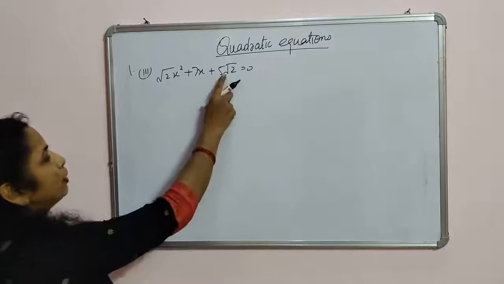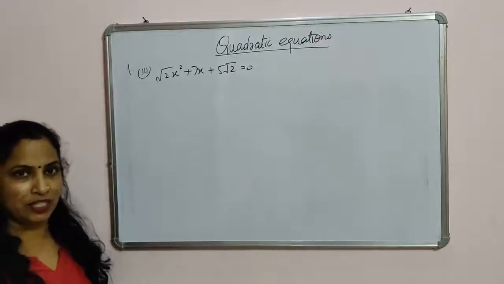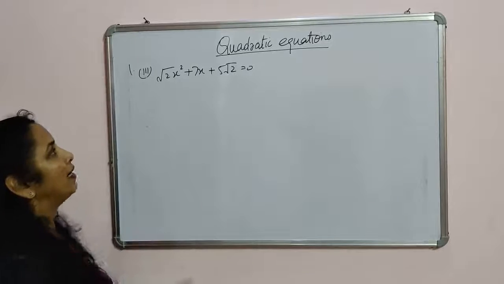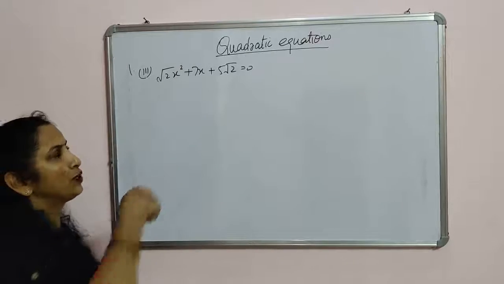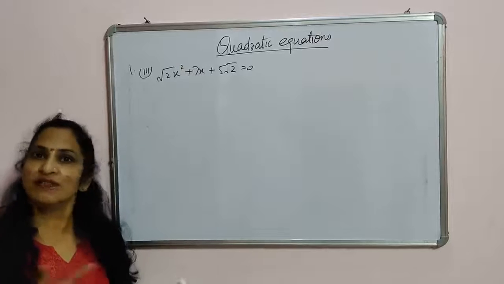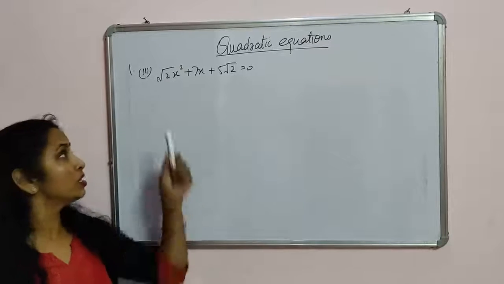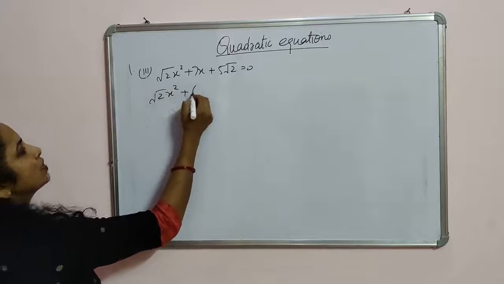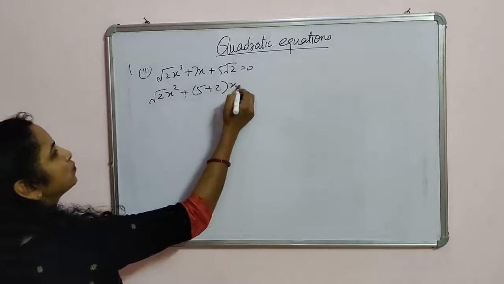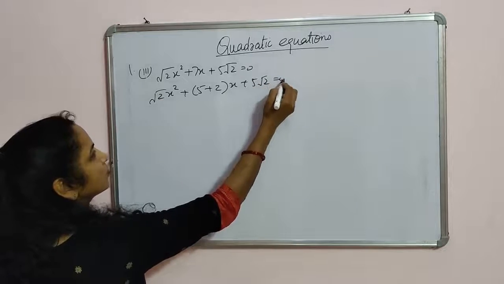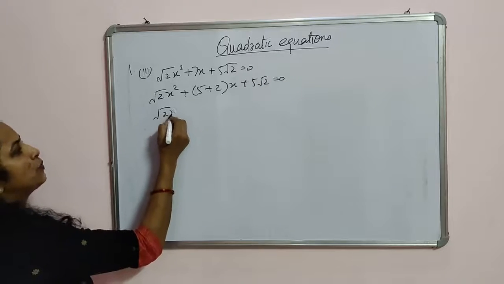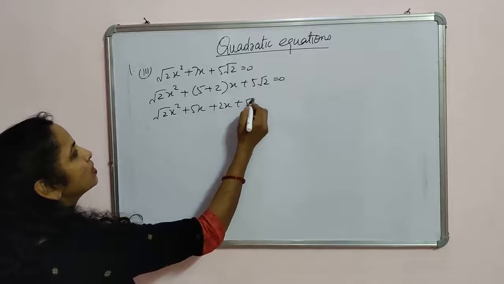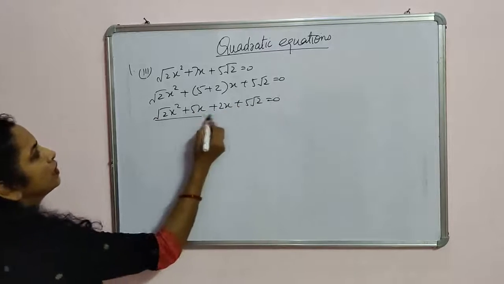Like you will multiply 5 root 2 by root 2. 5 root 2 into root 2 will be 10. And then how will you factorize the 10 so that you get the value 7? 10 is 5 times 2 is 10 and 5 plus 2 is 7. So in place of 7, we can write 5 plus 2. So by opening this bracket, we get 5x plus 2x plus 5 root 2 is equal to 0.